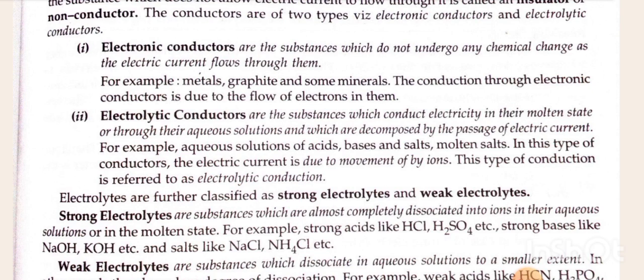Electrolytes are further classified as strong electrolytes and weak electrolytes. Strong electrolytes are substances which almost completely dissociate into ions in their aqueous solution or in molten state. For example, strong acids like HCl, H2SO4, etc., strong bases like NaOH, KOH, etc., and salts like NaCl, NH4Cl, etc.